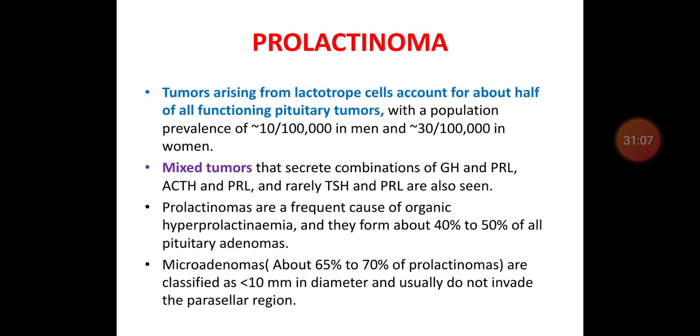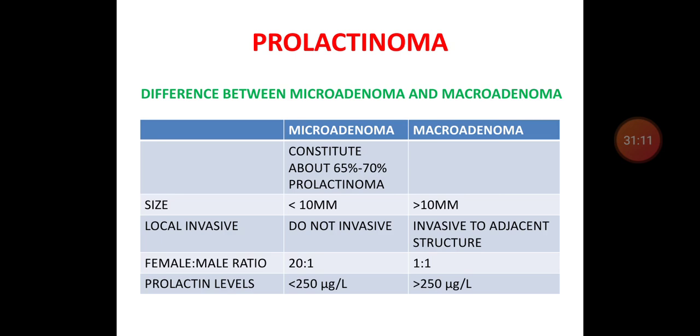Like pituitary adenomas, prolactinomas are divided into macroadenomas and microadenomas. Microadenomas constitute about 65 to 70% of prolactinomas. The size of a microadenoma is less than 10 millimeter, whereas a macroadenoma is more than 10 millimeter. Macroadenomas are locally invasive to adjacent structures, whereas microadenomas are not invasive.